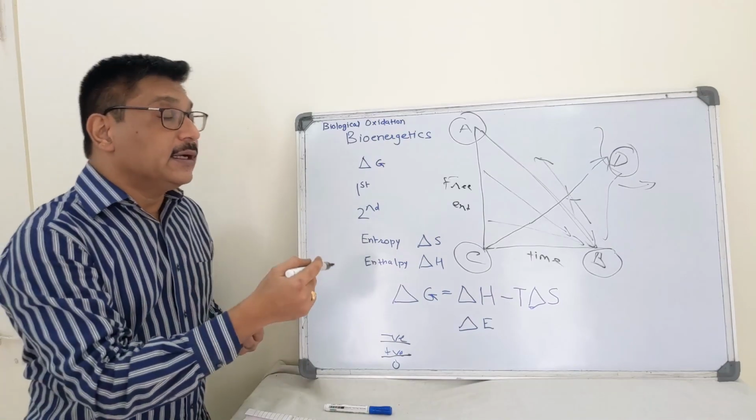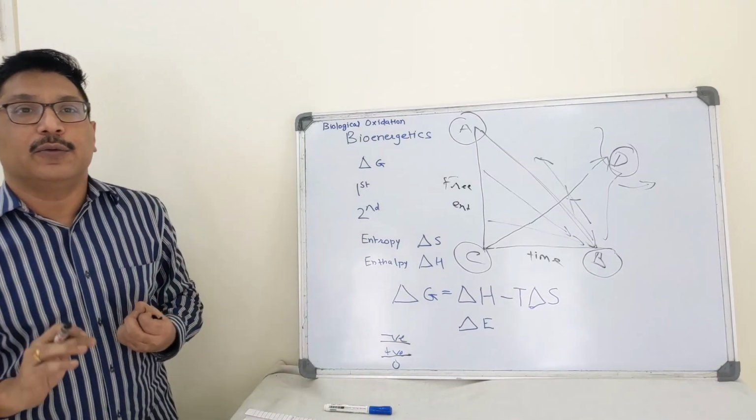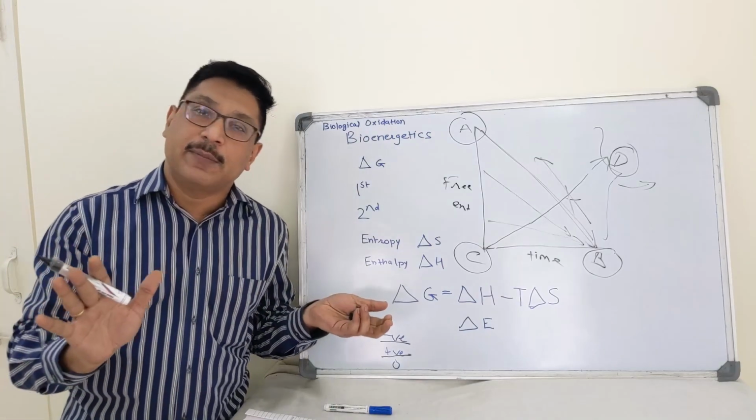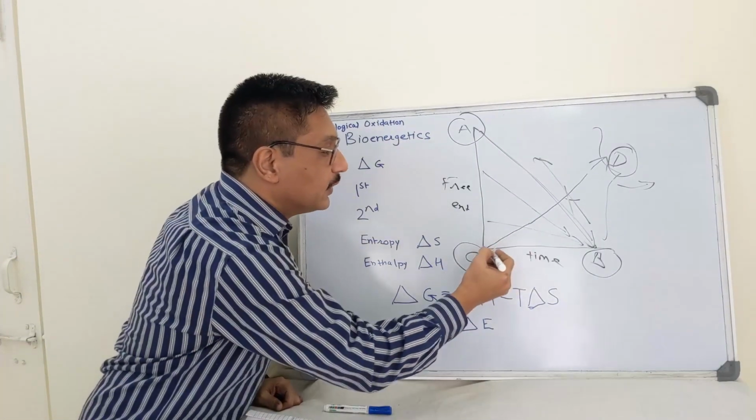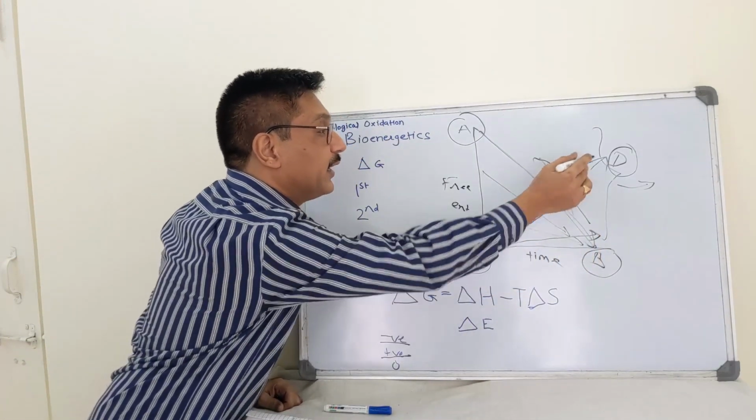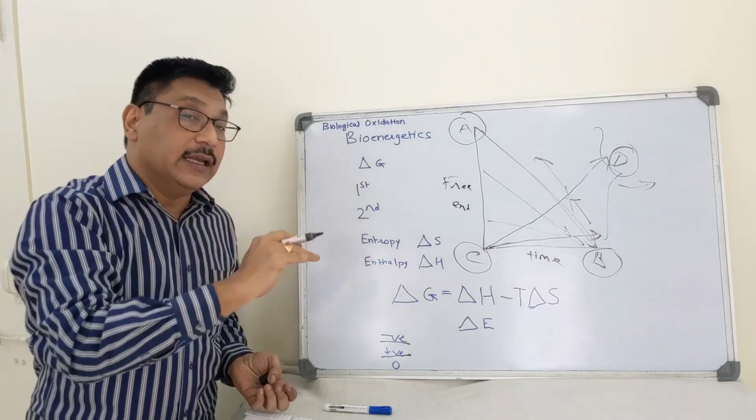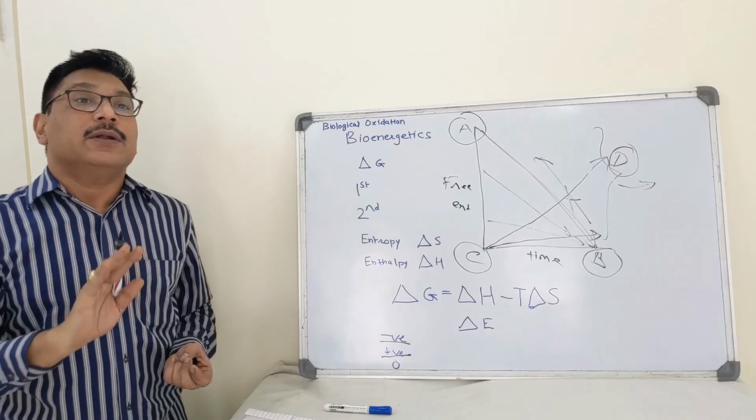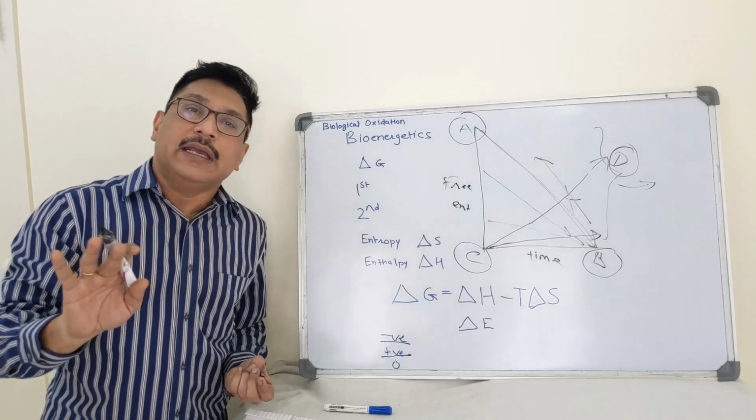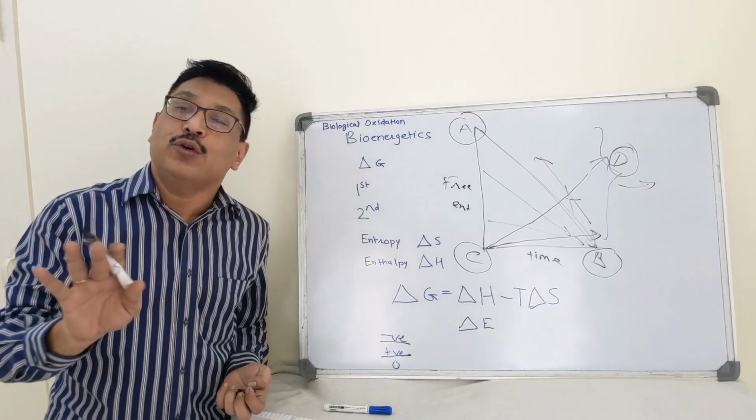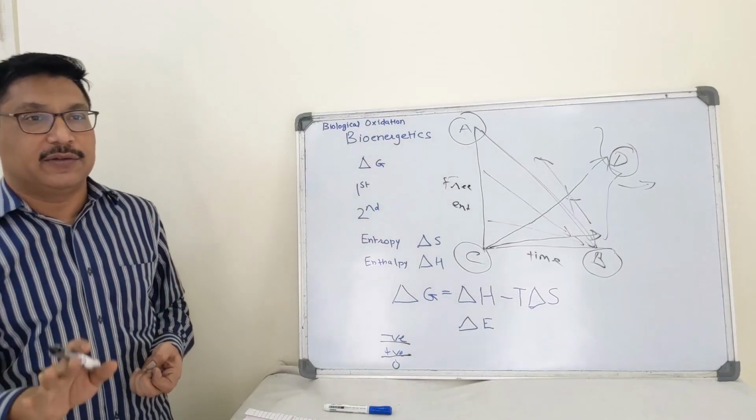So if the delta G is of great magnitude, then the system is stable. Great magnitude means this is of small magnitude, this is of great magnitude. D is at a much higher level than C, and hence the system is stable. There is no tendency of the reaction to take place.